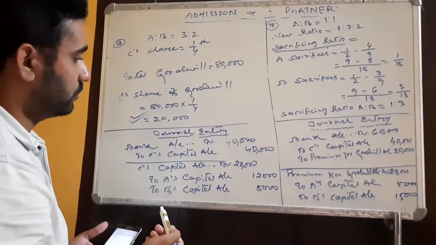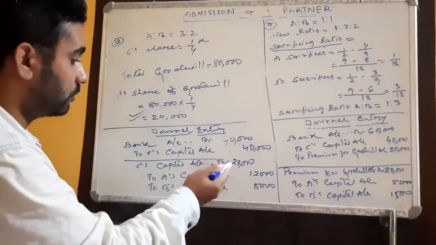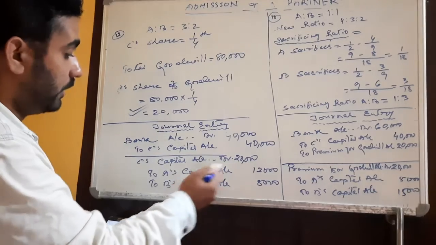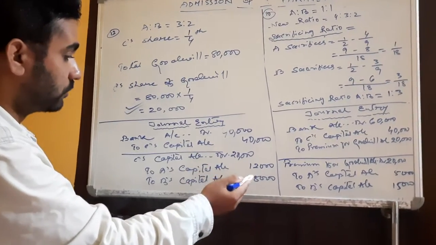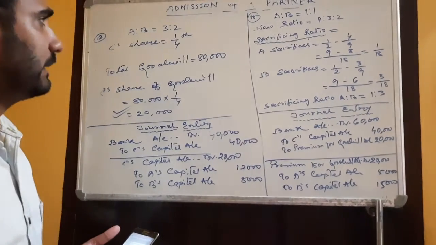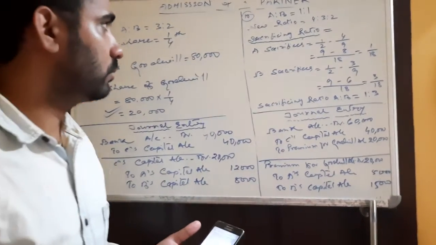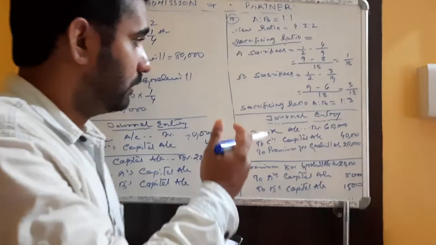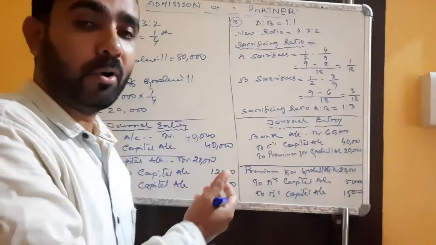So the old ratio is 3:2, and that ratio divides the 20,000 among A and B. So A is getting 12,000 and B is getting 8,000. That is over.